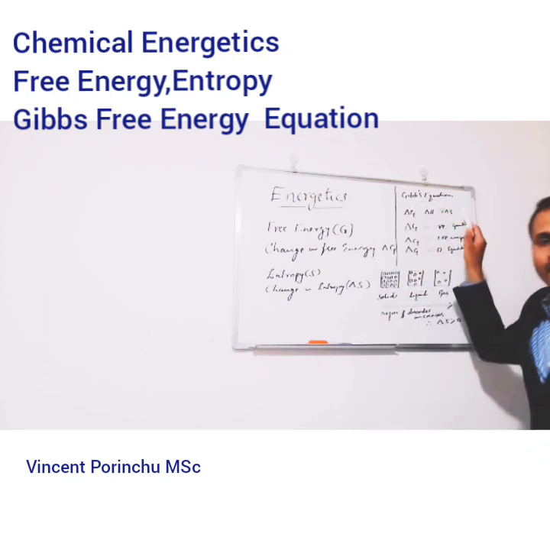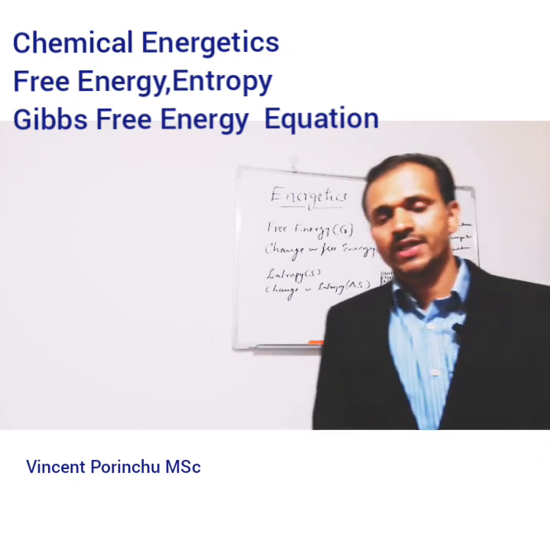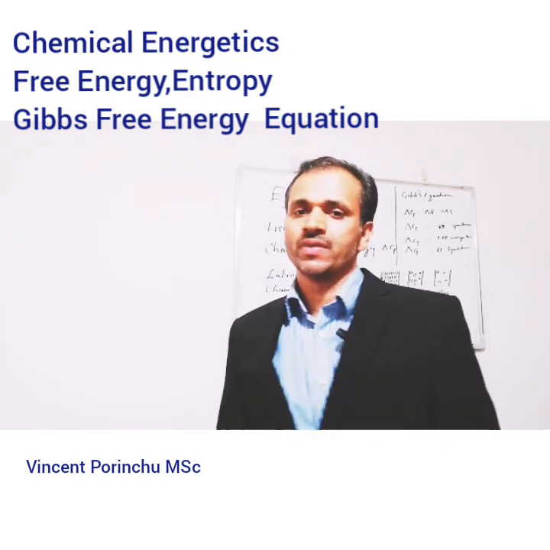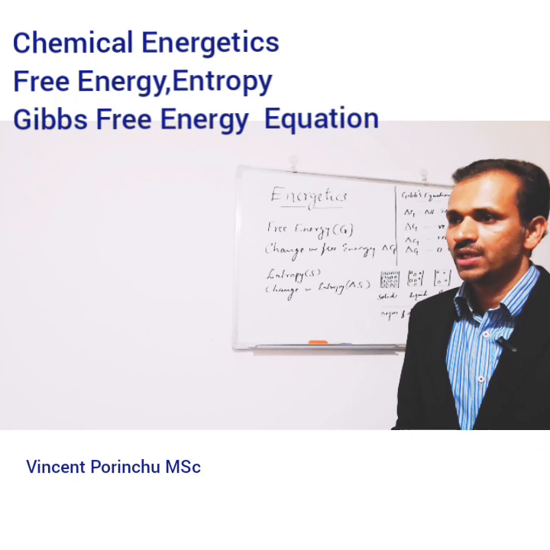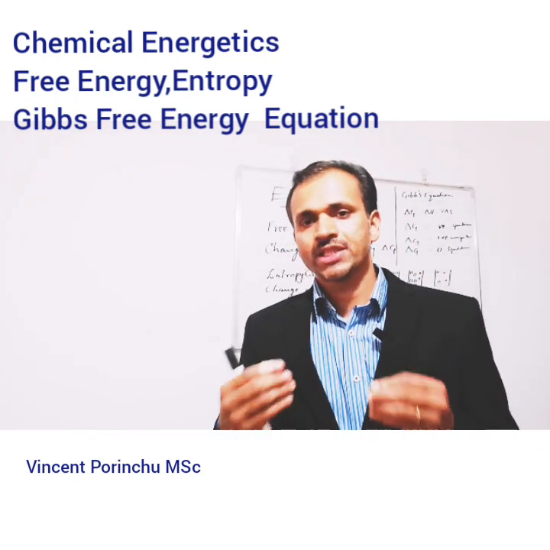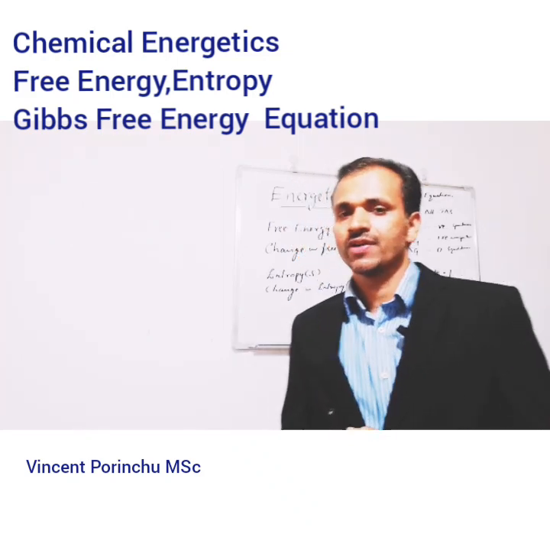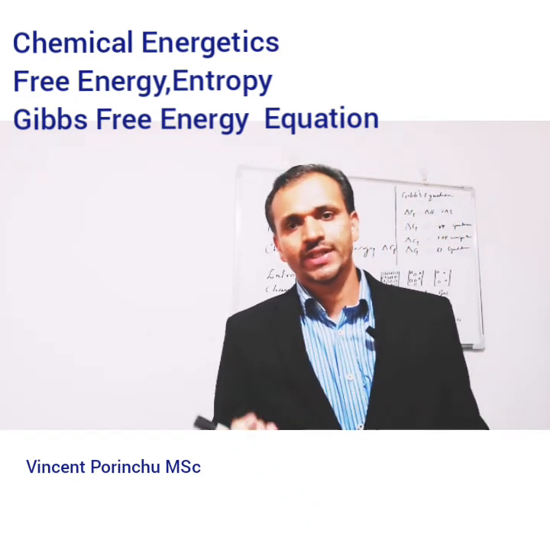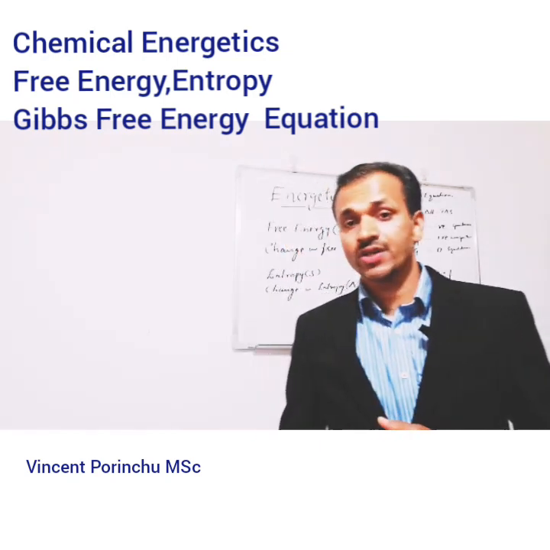So there is a famous equation known as the Gibbs equation. The Gibbs equation is a mathematical representation of change in free energy, change in enthalpy, and change in entropy.